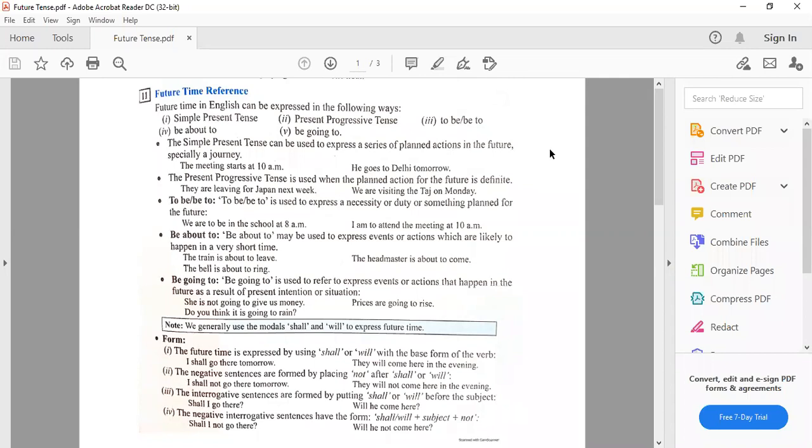These were the references of the present form used for the future action. Now coming to the actual future tense, first the simple future tense, that is future indefinite, we use will or shall, that is also considered as the modal verbs to express the future actions.